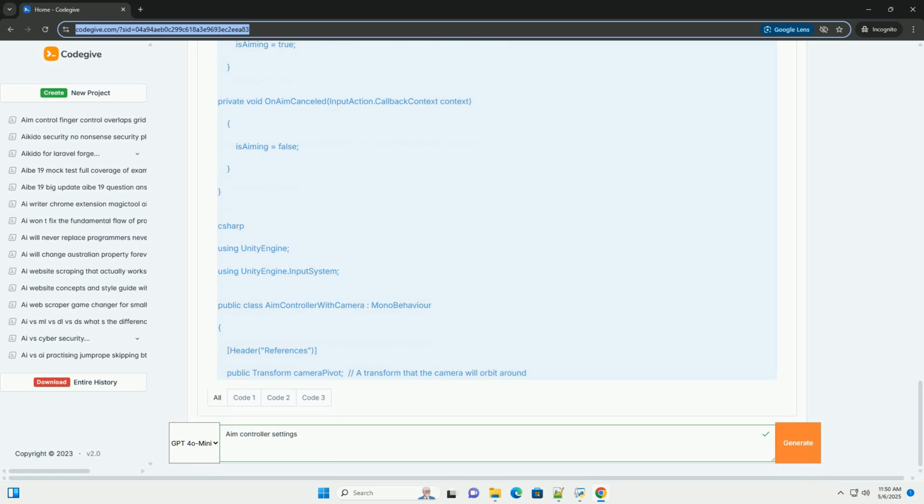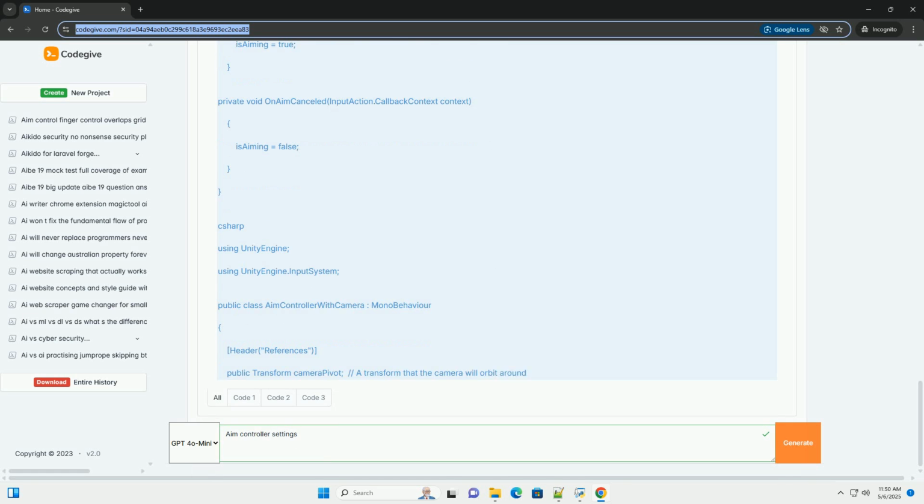Transform.Rotate(Vector3.up, rotationX) and transform.Rotate(Vector3.left, rotationY). Apply the rotations to the transform of the game object the script is attached to. Vector3.up rotates around the y-axis, yaw, and Vector3.left rotates around the x-axis, pitch.